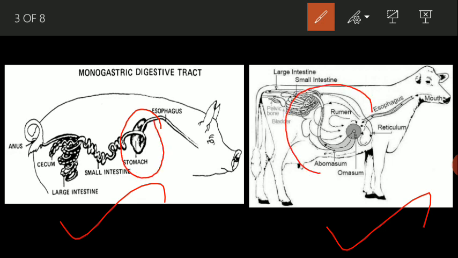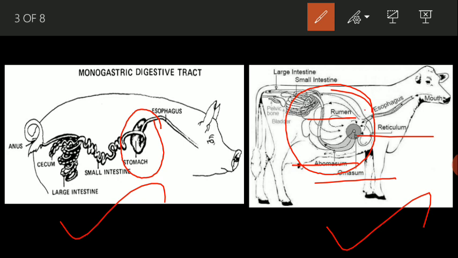In case of the monogastric digestive system or the non-ruminant digestive system, the stomach is a bag-like structure and there is no compartment. But in case of the ruminant stomach, the stomach contains 4 compartments. The first one is the rumen, next one is the reticulum, third one is the omasum, and the last one is the abomasum.